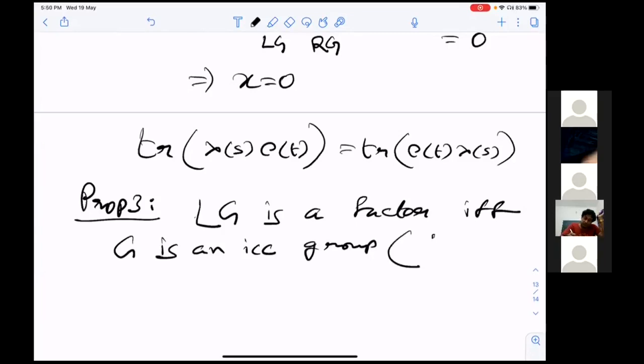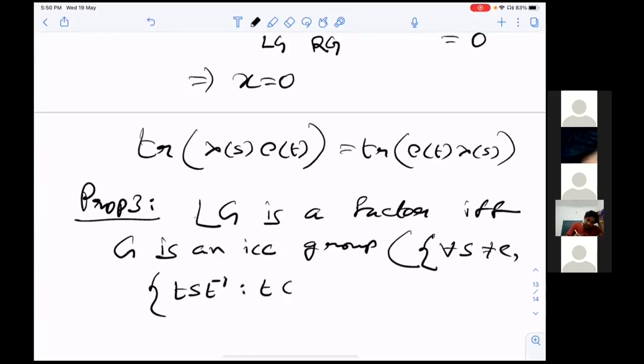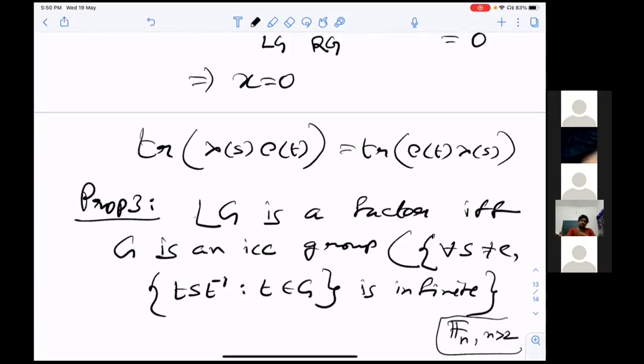That means that for all S not equal to the identity, the conjugacy class {T S T inverse : T varying over the group} is infinite. There are many examples of ICC groups. For example, the free group with n greater than 2 is an example of an ICC group.